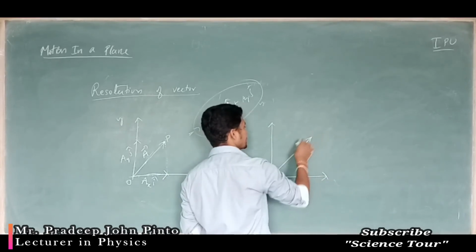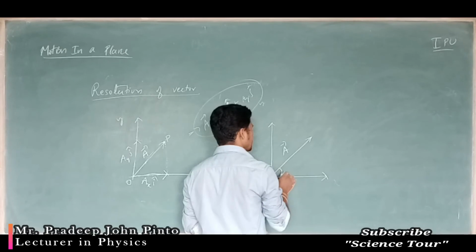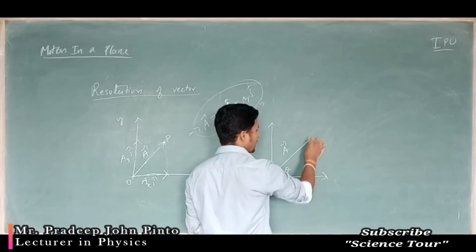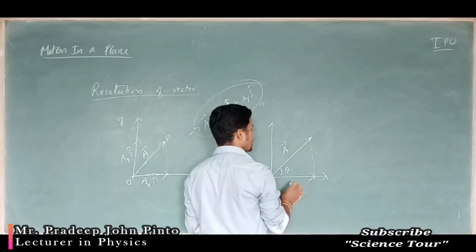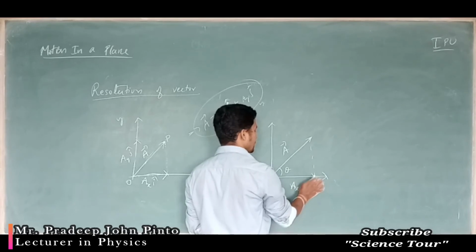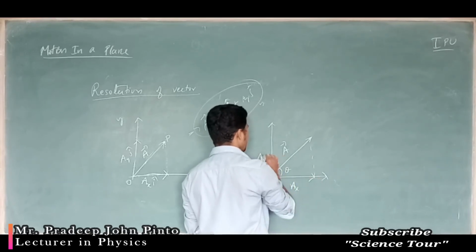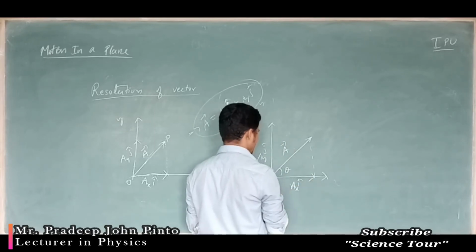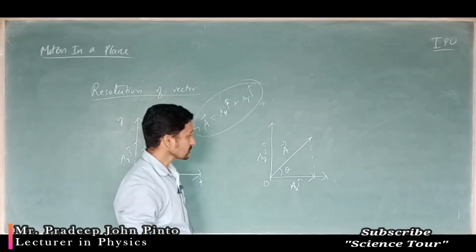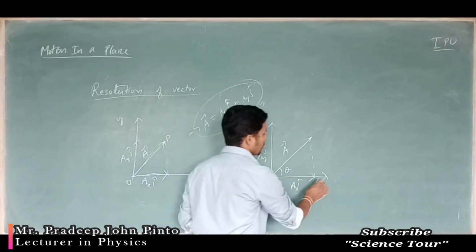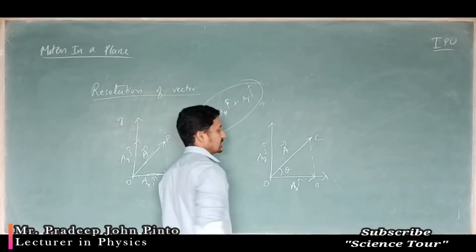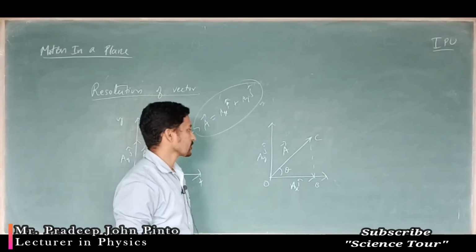The same vector is there, A vector, this is the angle theta made by the vector with respect to X axis. This is Ax component along X direction, this is Ay component along Y direction. This is O. OBC is the right angle triangle.